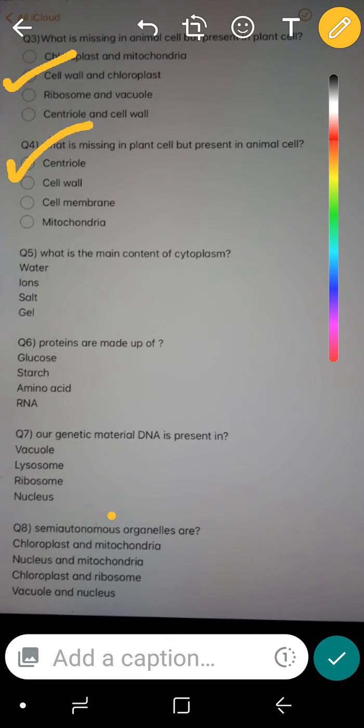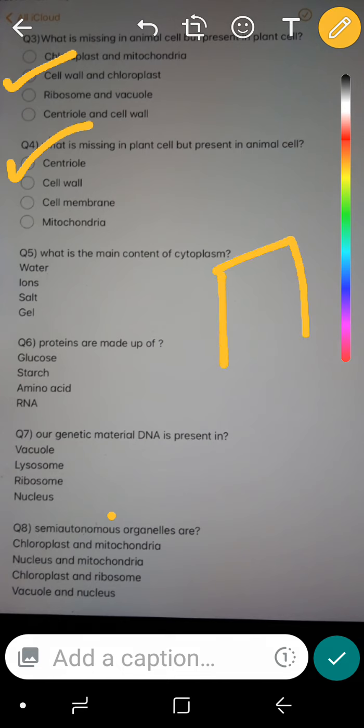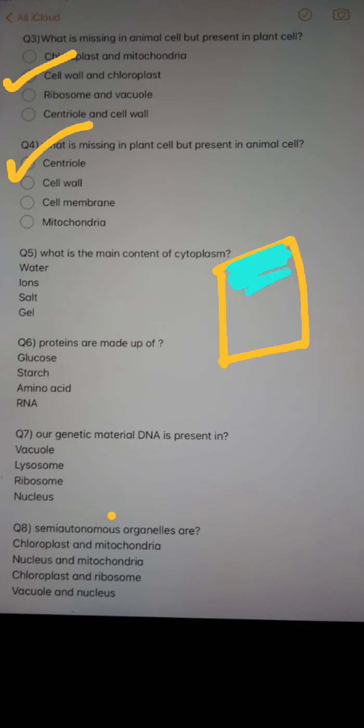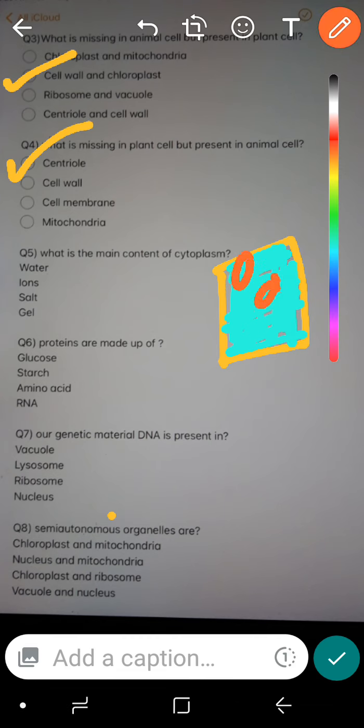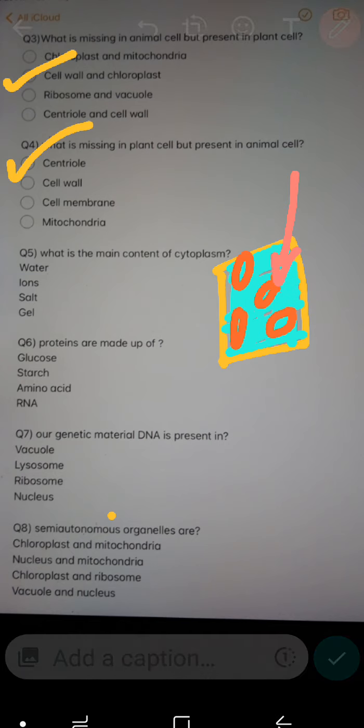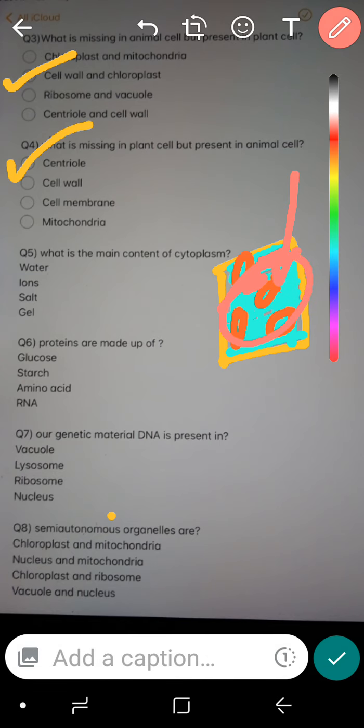Okay, what is the main content of cytoplasm? Now, what is cytoplasm? In any cell there is a fluid matrix in the background, where different organelles are floating inside it. The major portion of this part, which I have marked as green, is water, and that part is known as cytoplasm. So water is the main part of it, because it is fluid, gel like. You might get confused with gel, the last option, but we have been asked what is the main content of cytoplasm. The answer should be water, because 90% of cytoplasm is water only.